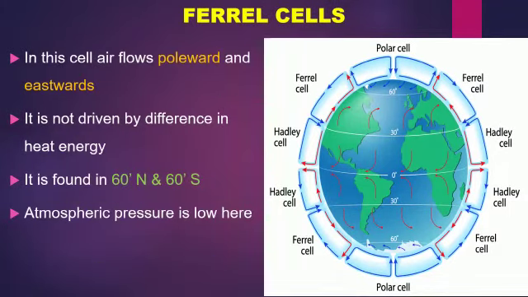These are the Ferrel cells. Now look at the figure. In this cell, air flows poleward and eastward. It is not driven by the difference in the heat energy. It is found at 60 degree north and 60 degree south. Atmospheric pressure is low here.